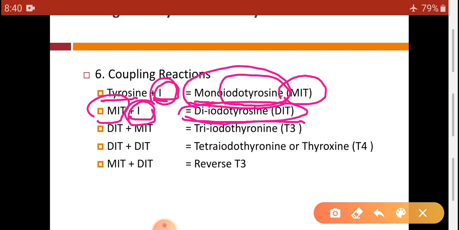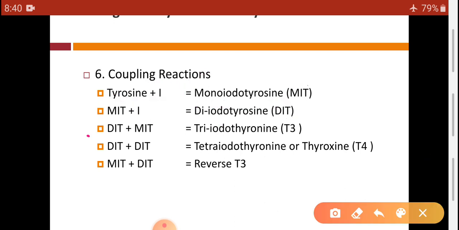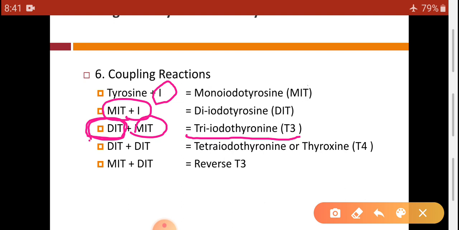While DIT plus MIT will form triiodothyronine, and it contains two molecules of tyrosine and three molecules of iodine. Because MIT contains one molecule of iodine and DIT contains two molecules of iodine, that means totally there are three molecules of iodine and two molecules of tyrosine.